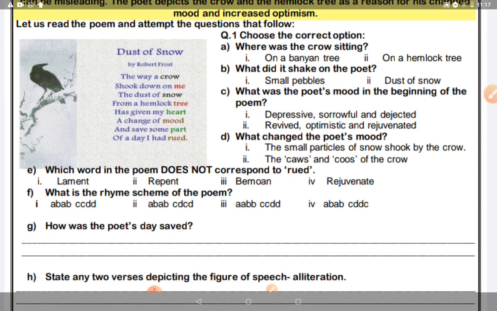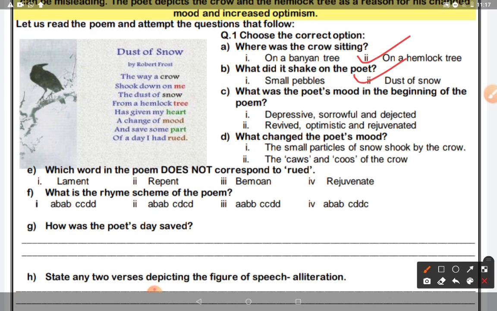Now let us do the questions. Question number 1, choose the correct option. A, where was the crow sitting? On a banyan tree or on a hemlock tree? So the answer will be on the hemlock tree. B, what did it shake on the poet? Some pebbles, small pebbles, or dust of snow? So the answer will be dust of snow.